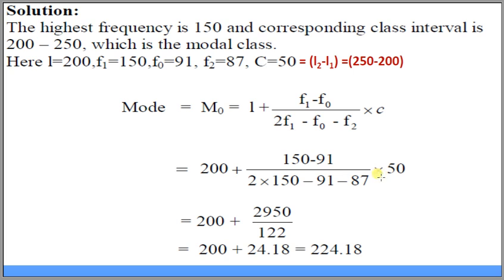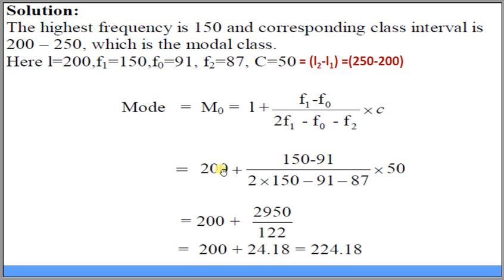Putting the values in the formula: mode is equal to L1 plus (F1 minus F0) divided by (twice F1 minus F0 minus F2) into (L2 minus L1), that is C. The values are: L1 is 200, F1 is 150, F0 is 91, F2 is 87, C is 50, and L2 minus L1 is 250 minus 200, that is 50.